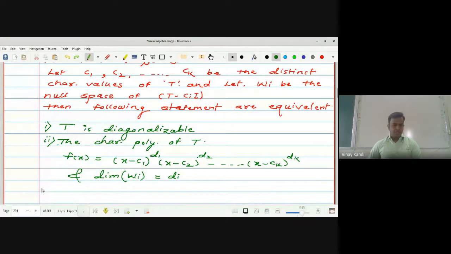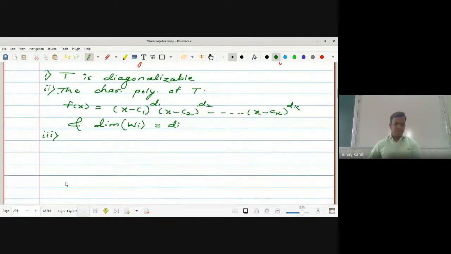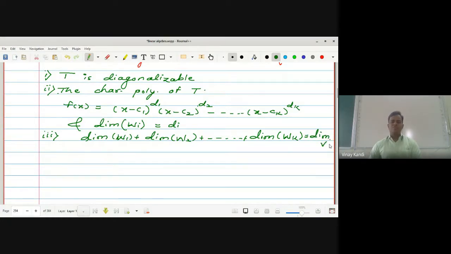And the third statement is: the dimension of W1 plus the dimension of W2 up to the dimension of Wk is equal to the dimension of the whole space V. All these three statements are equivalent.